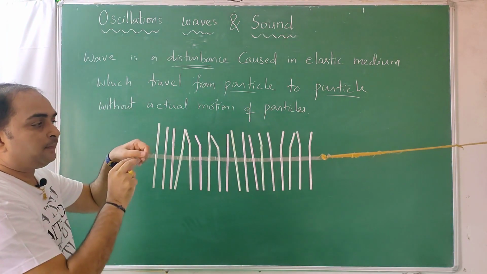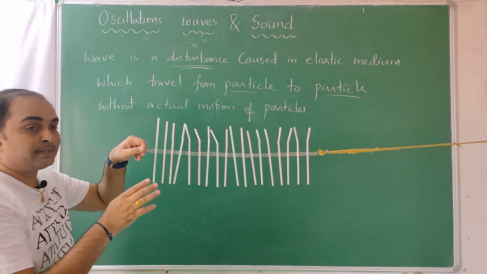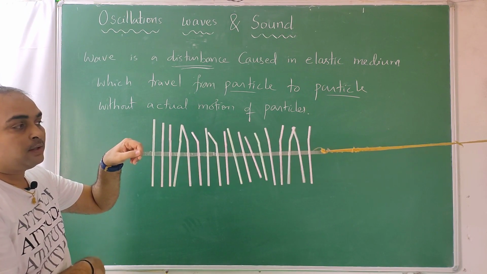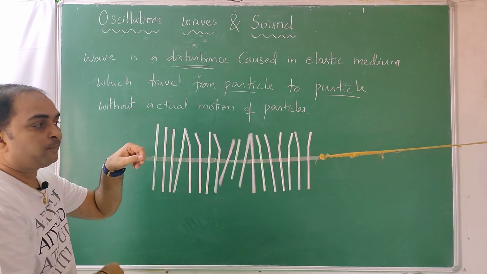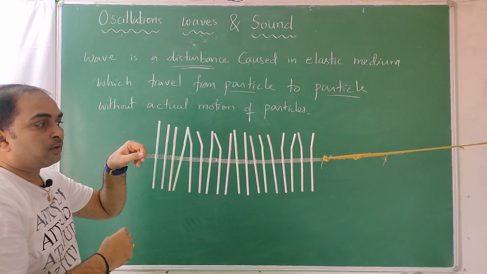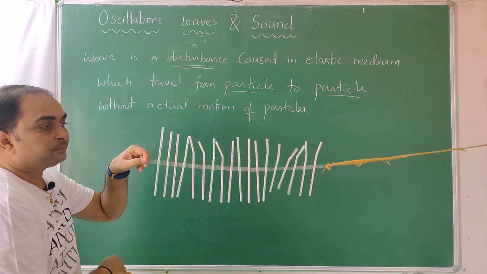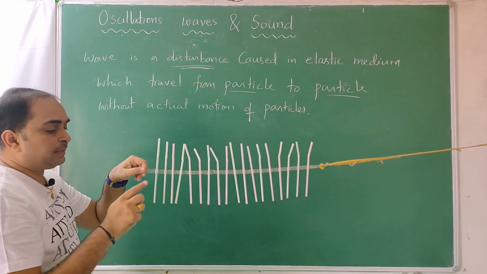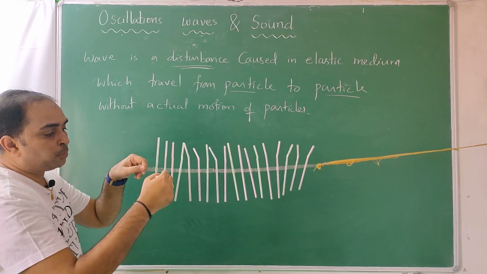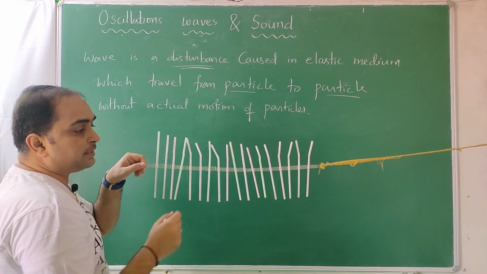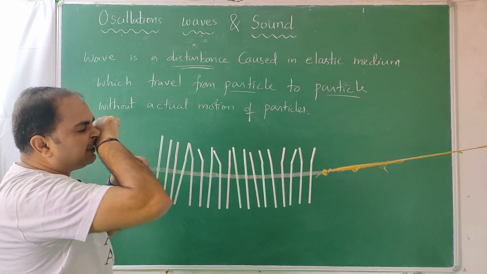See here, I am creating a disturbance, I am giving energy to this. See, the energy went there. Again, this particle first vibrates and this motion is copied by the next. As they are a connected medium, we call it an elastic medium.